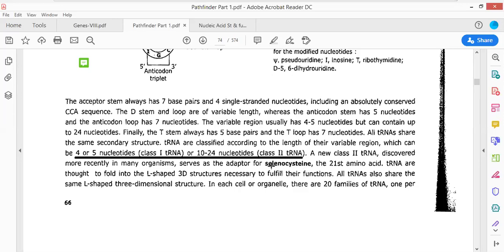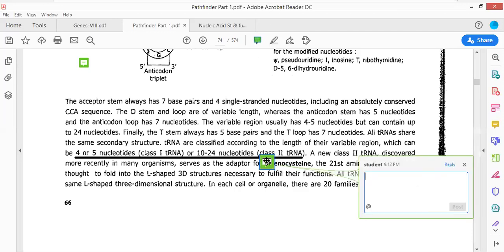These are referred to as non-standard amino acid residues because they do not have any specific tRNA for their transfer, but use other tRNA. For example, selenocysteine uses the tRNA of cysteine for its own transfer to the site of protein biosynthesis.